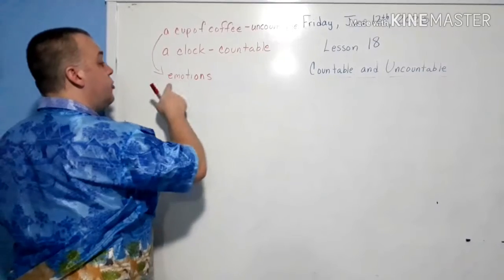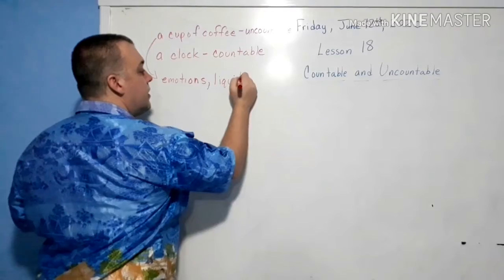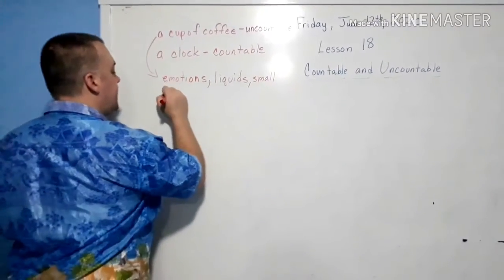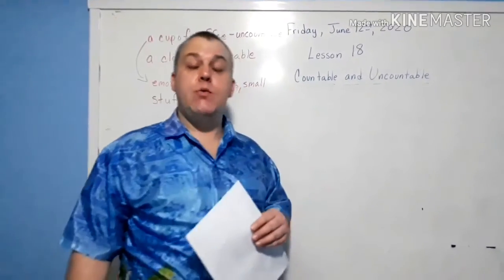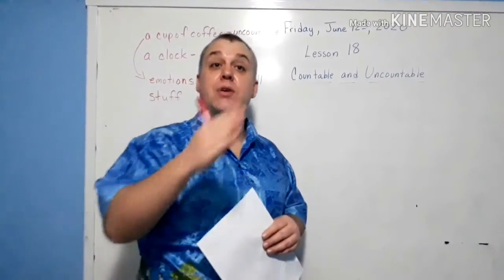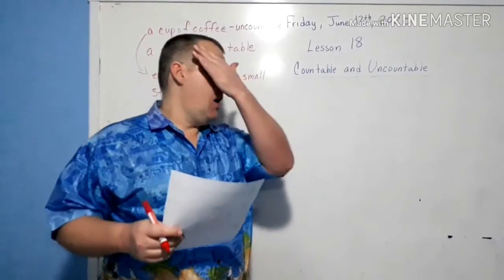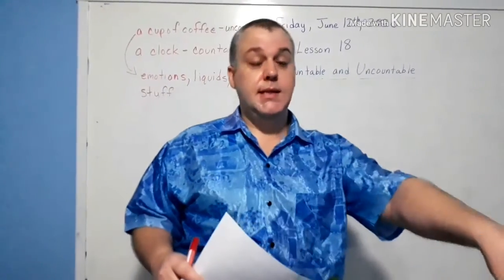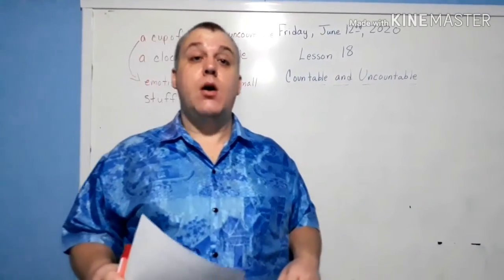So uncountable would be emotions, liquids, small stuff, tiny, tiny, tiny stuff like rice. We don't say, give me a rice. No. We say, give me a grain of rice. You're counting grain. All right? So a grain of rice. That's another uncountable. Countable things, something you can easily see, table, chair, teacher Dewey. All right? Those are things that are countable.